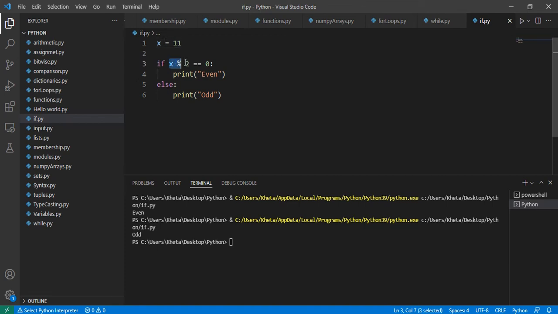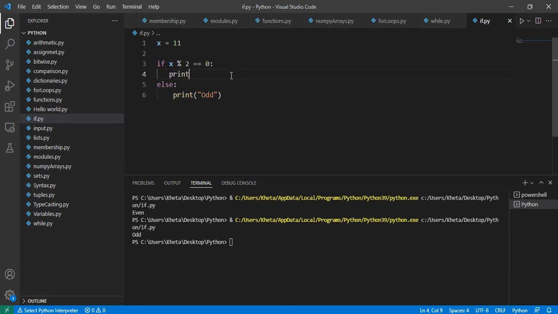You could have started with the odd part of it. You can start by checking if it's odd or even, so you can swap these things around. As an exercise for you, I want you to convert this so you start with odd, then have the even in the else statement. That would mean you have to change this condition so that this prints odd.